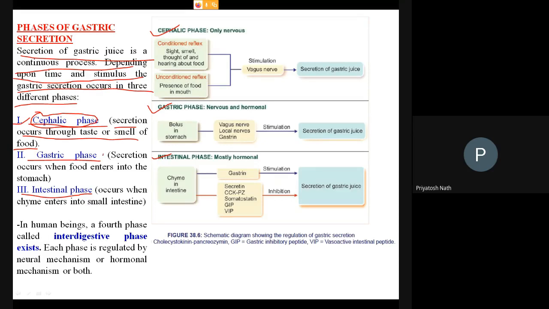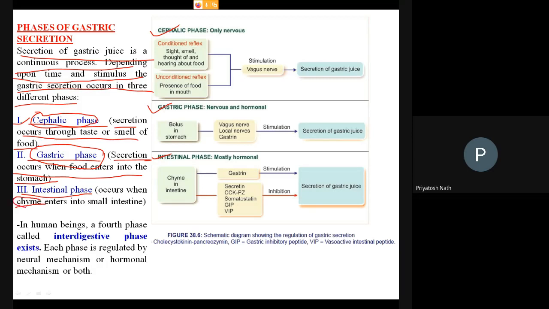Then come to the gastric phase. Now here you are taking food directly. Food is in your mouth. So the secretion occurs when the food enters into the stomach. In this phase the secretion is due to the presence of the food in the stomach. And then the third one is the intestinal phase. This phase starts when the food enters into the small intestine. Here the food is called chyme.